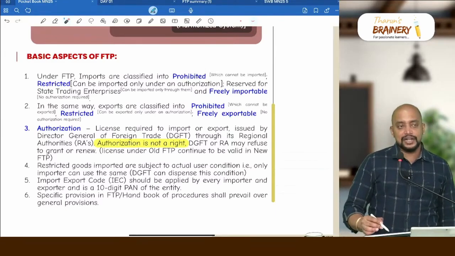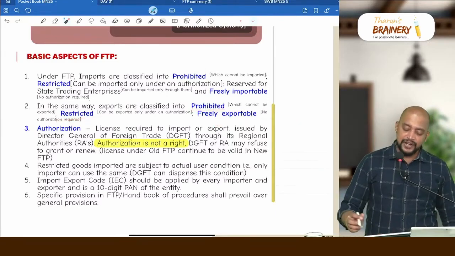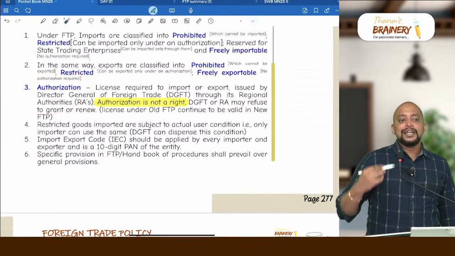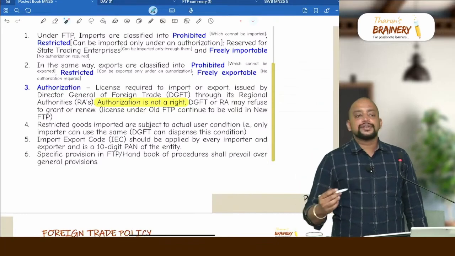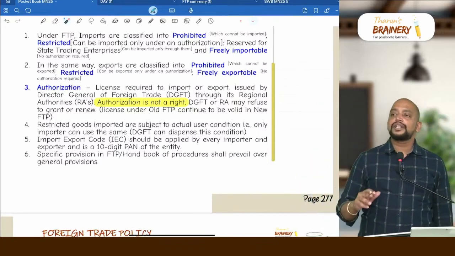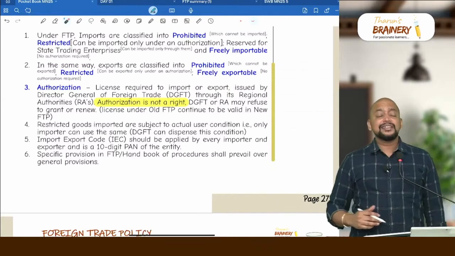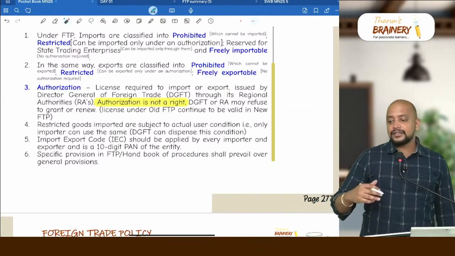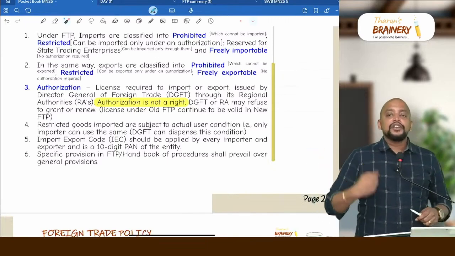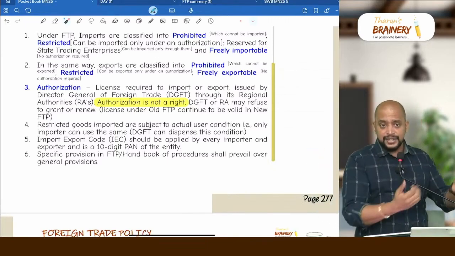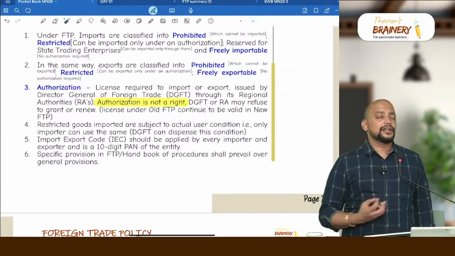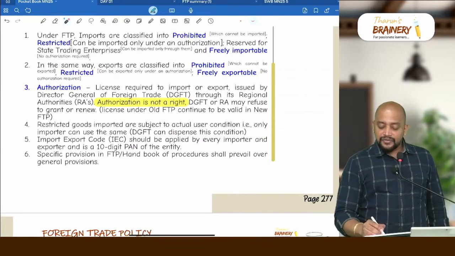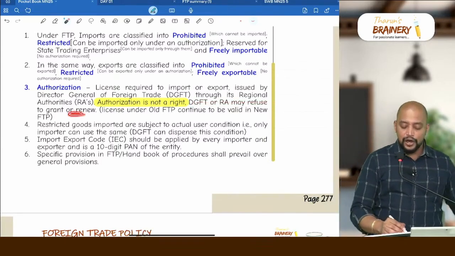Same way, exports are also classified into prohibited, restricted and freely exportable. Authorization is a license which is given by the DGFT, and only restricted goods require authorization, and with the authorization only the goods can be imported or exported. And this authorization is not like a right. Suppose the authorization is given to a person, and it will have a validity. After that validity, if you go and ask them to extend, it is up to their discretion whether to extend or not. You cannot say that you already gave me the authorization, so you have to extend. So authorization is not a right, and DGFT or the regional authority may refuse to grant or renew.